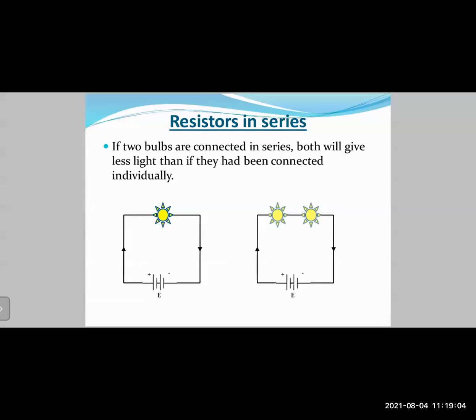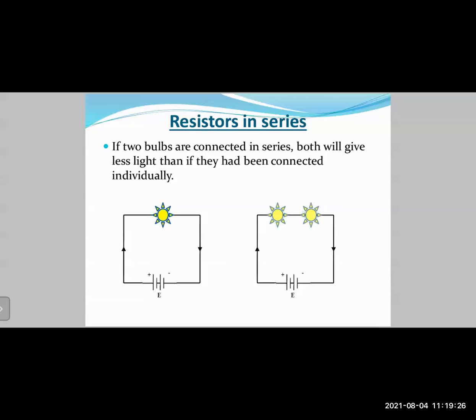If two bulbs are connected in series, now remember, what is a resistor? It offers obstruction to the flow of electricity. अभी देखो, any appliance that you use, it can be a bulb, it can be a fan, it can be a refrigerator, it can be a television. Any appliance that you use, it acts as a resistor.